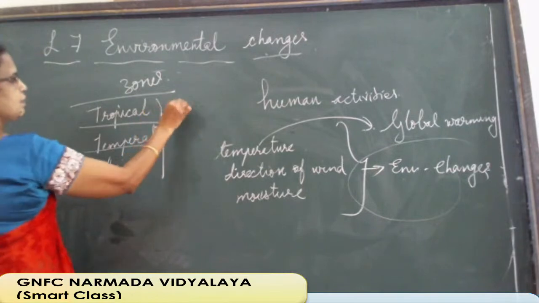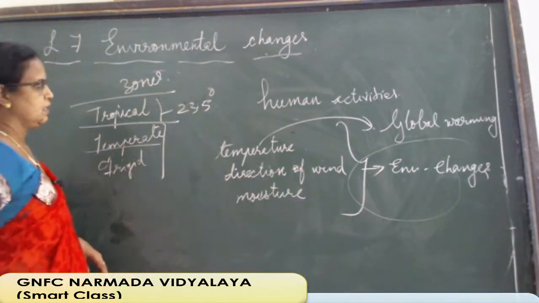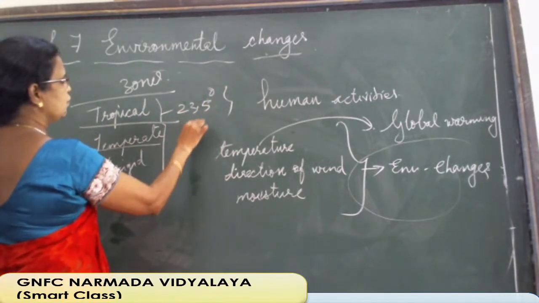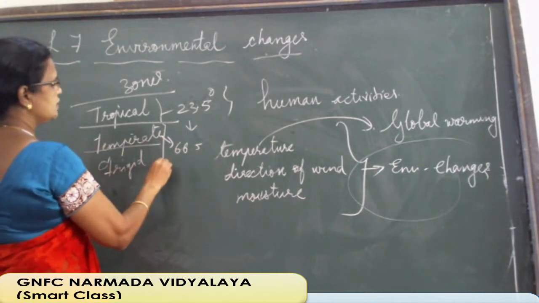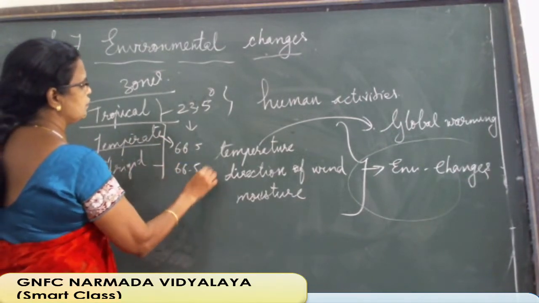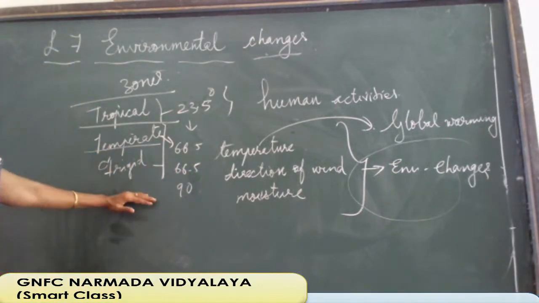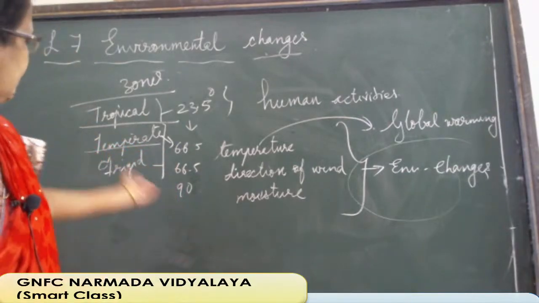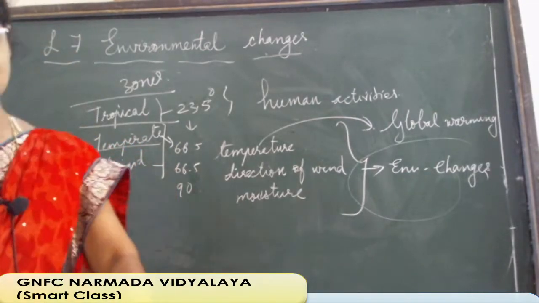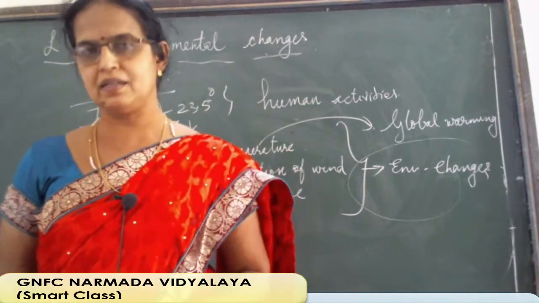So here it is up to 23.5 degrees, the tropical zone. Then 23.5 to 66.5 is the temperate zone. Then 66.5 to 90 degrees, the polar regions, will be the frigid zone. And find out the country. Suppose Russia, where will it be coming? It will be in this zone only, with minus 20 degree cold and very little heat there.